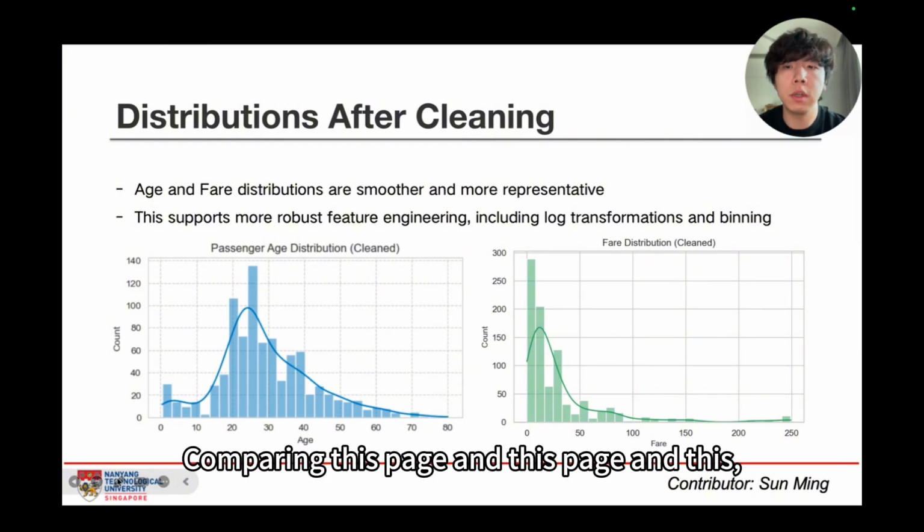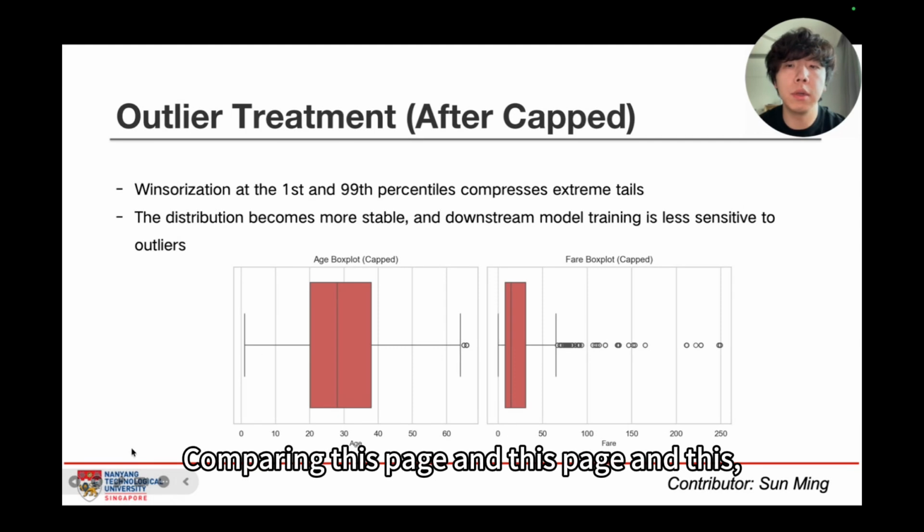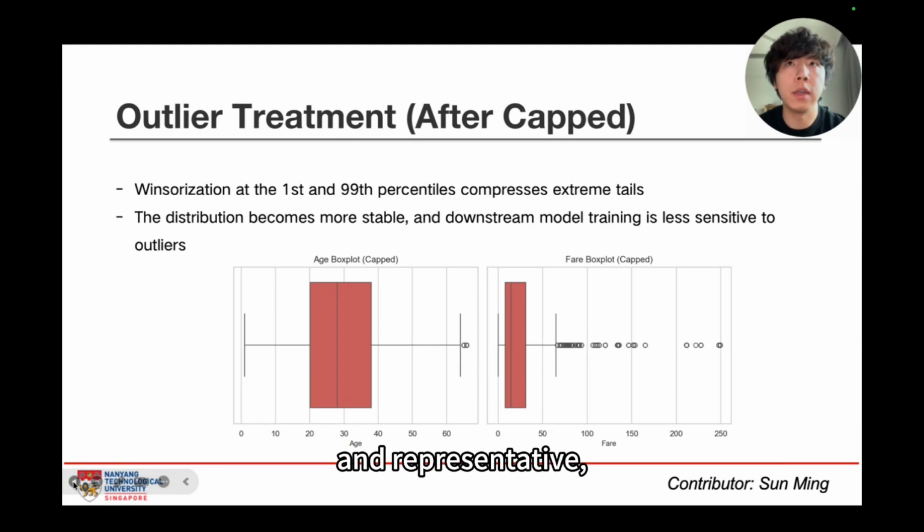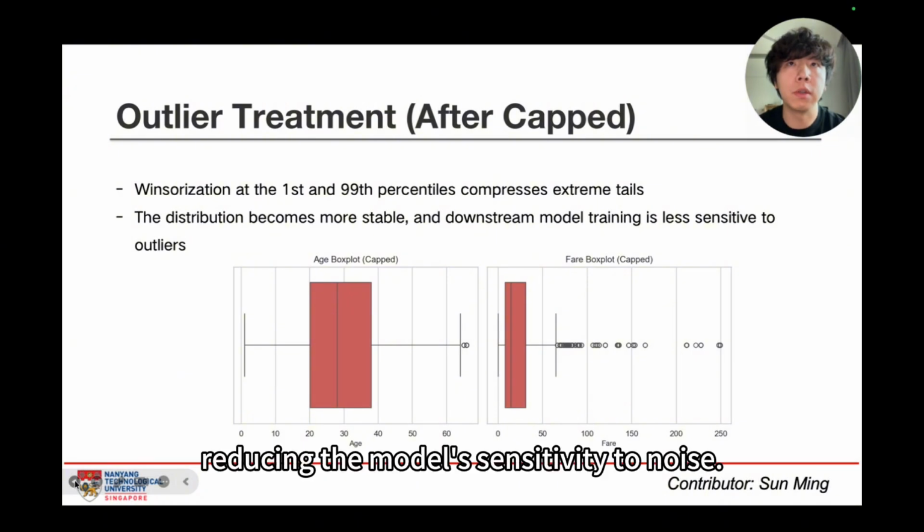Comparing this page and this, you can see the distributions become more stable and representative, reducing the model's sensitivity to noise.